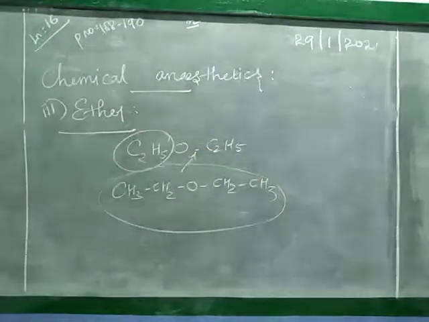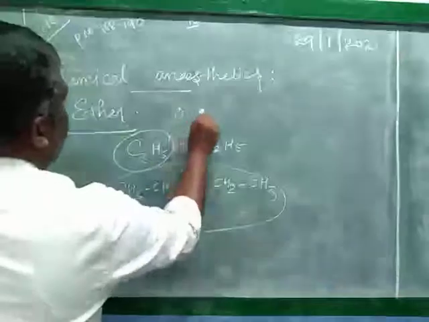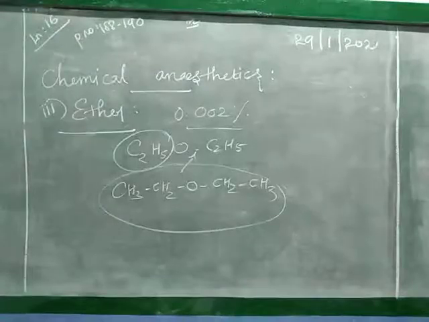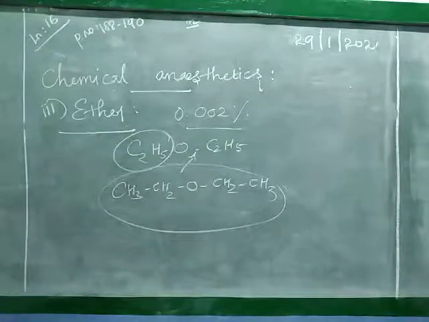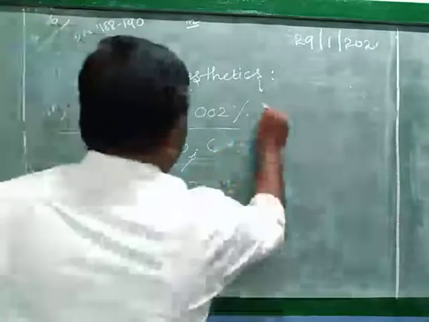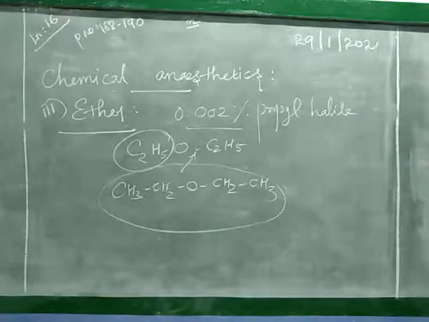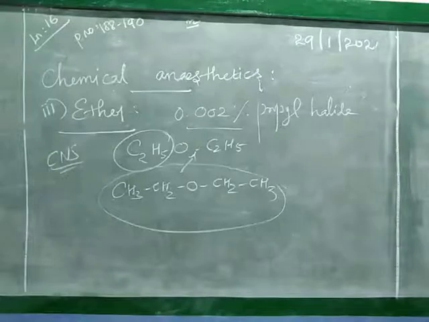Diethyl ether or simple ether is a volatile liquid. It is mixed with a stabilizer, 0.002% of propyl halide. After absorption by tissues, it attacks the central nervous system, that is CNS, and makes the patient unconscious.